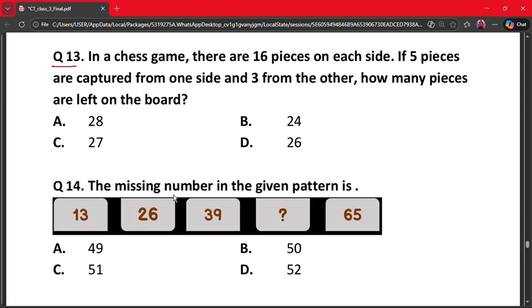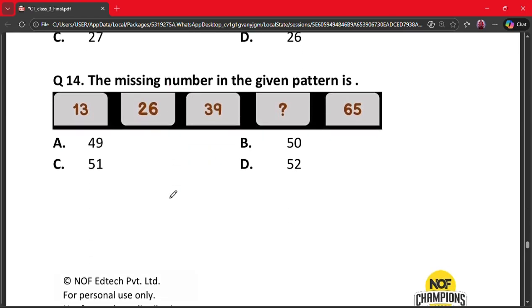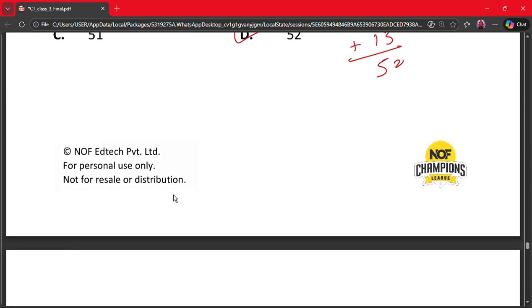Question 13. In a chess game, there are 16 pieces on each side. If 5 pieces are captured from one side and 3 from the other, how many pieces are left on the board? A. 28, B. 25, C. 27, and D. 26. The correct answer is option B, 24. Our next question is question 14. The missing number in the given pattern is 13, 26, 39. So this is a table of 13. So we will do 39 plus 13, that is 52. The correct answer is option D, that is 52.